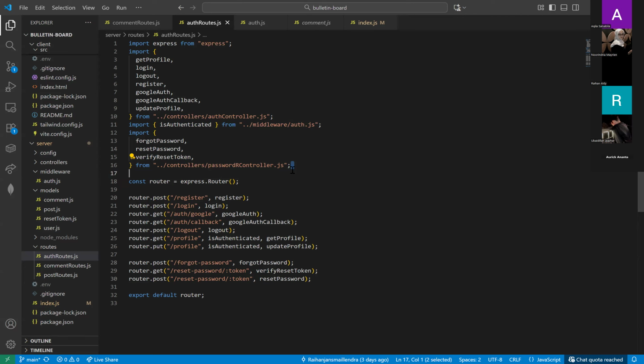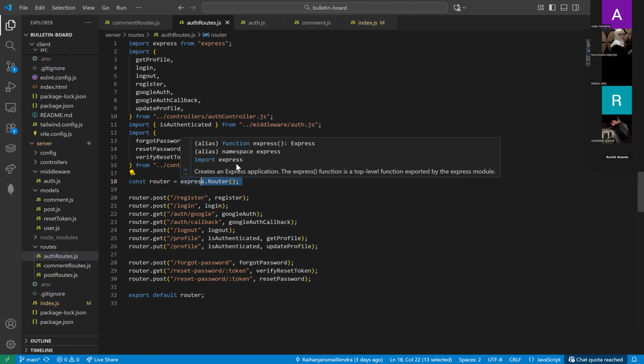So it will import the controller to get the feature, which is the forget password feature. So if the user forgets the password, it will check for the token. And then there's a route to define the endpoint that will be exported and used in index.js.